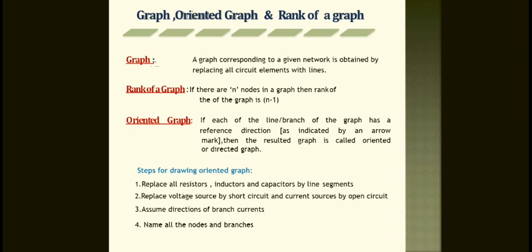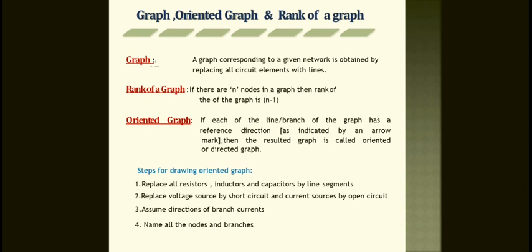Once again, I will repeat this. If each line or branch of the graph has a reference direction as indicated by an arrow mark, then the resultant graph is called the oriented or directed graph. Okay, so that is the main difference between the graph and the oriented graph. For a graph, flow indications are not required, but for an oriented graph, the direction of the flow is a must.